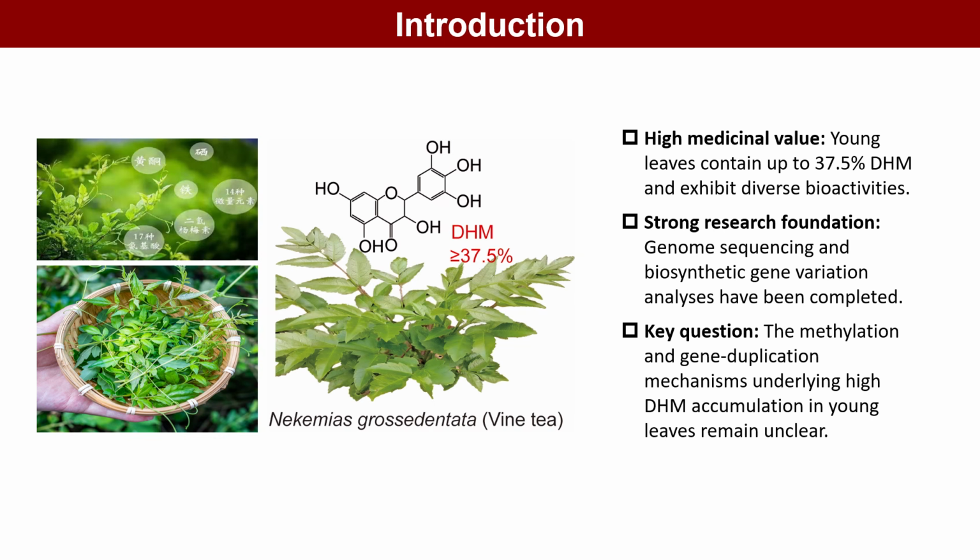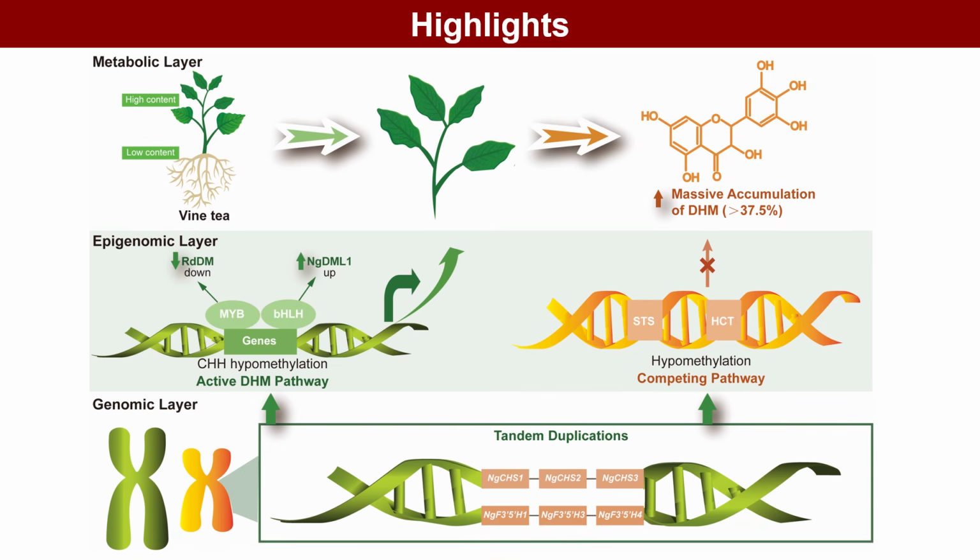To address this question, we integrated genomic, transcriptomic, and epigenomic data with biochemical validation, to systematically investigate the molecular basis of high DHM accumulation in vine T. Our study provides 4 key insights into high DHM accumulation in young vine T leaves. First, we generated a high-quality chromosome-level genome. The genome is about 620 megabases, with 98.55% anchored to 20 pseudochromosomes and 97.4% BUSCO completeness.